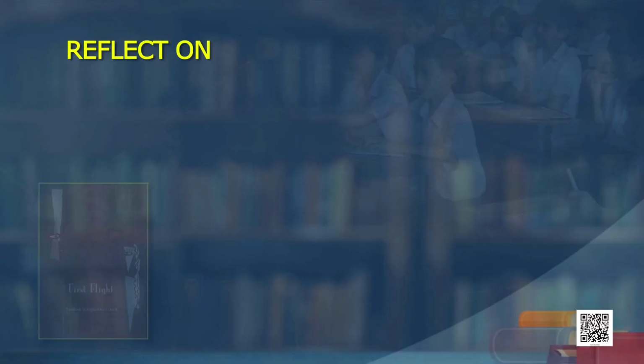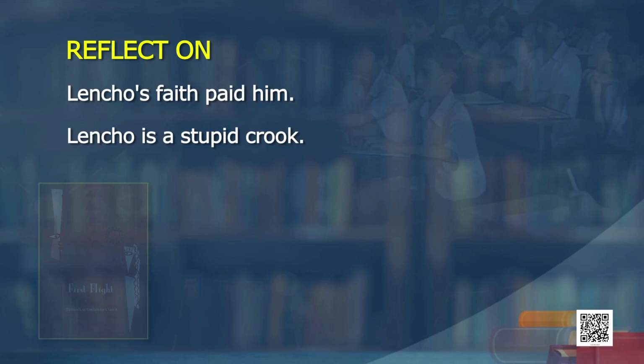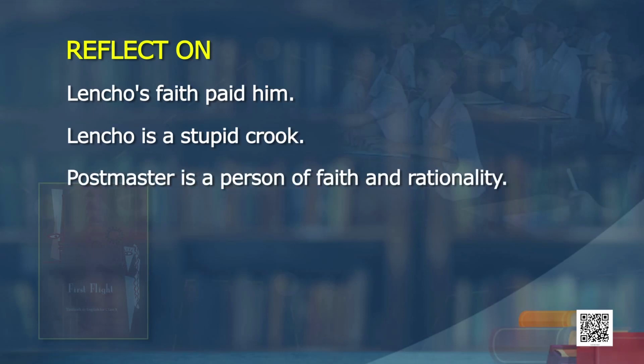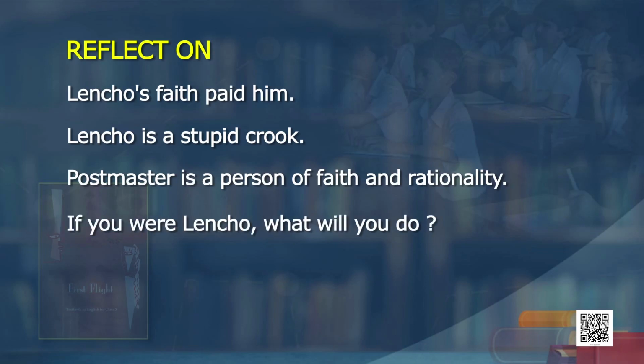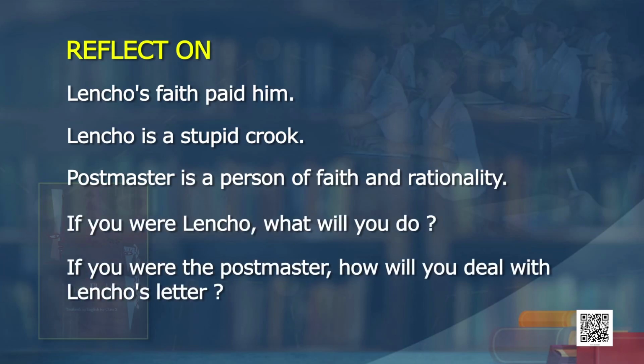Here are four or five things just to reflect on. I am not going to ask you to speak, read or write. You have read the story. Come on, for the benefit of learners, let me ask Kriti to read. Come on, read this out to them. Sure, sir. So, reflect on: Lencho's faith paid him. Lencho is a stupid crook. The postmaster is a person of faith and rationality. If you were Lencho, what would you do? If you were the postmaster, how would you deal with Lencho's letter? Right. Learners, come on, let us reflect.